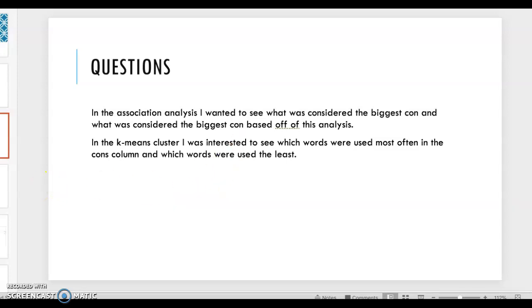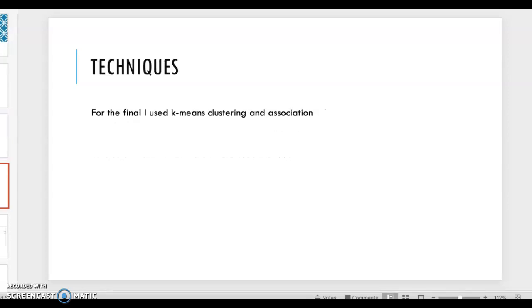I think those would be really helpful to anybody looking at that, so they know where to target those problems. The techniques that I used for the final are k-means clustering and association. We used those quite a bit in class, and I felt the most comfortable with those and could do the best work with them.